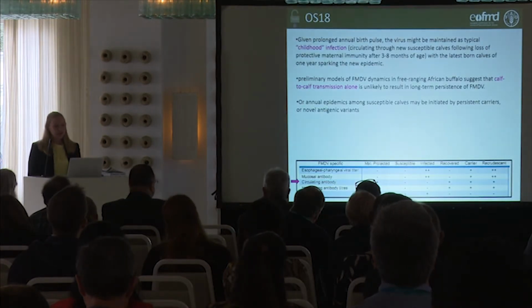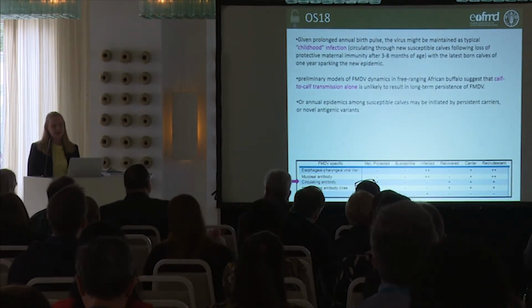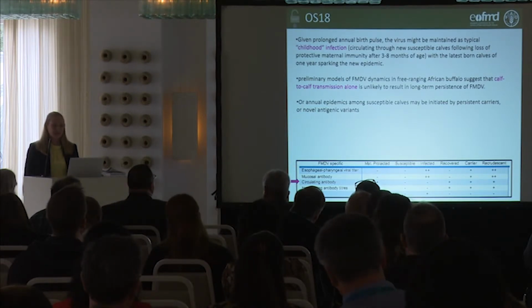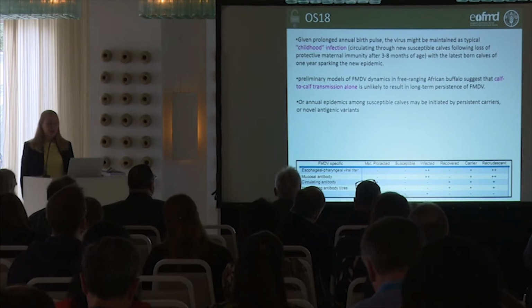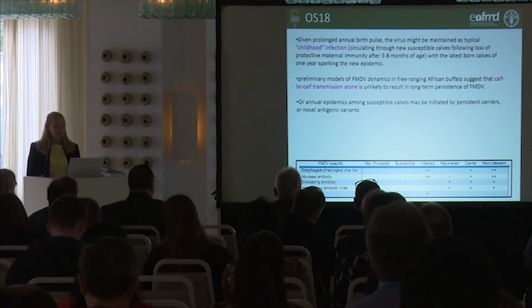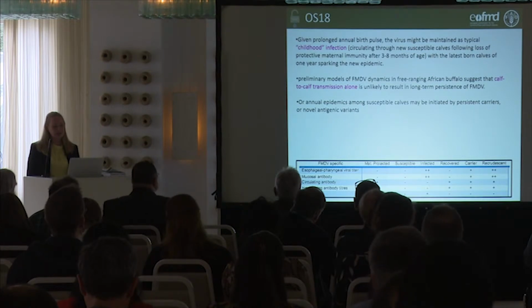So given the prolonged annual birth pulse, the virus might be maintained as a typical childhood infection, circulating through new susceptible calves following the loss of maternal antibodies, with the latest born calves of that year sparking the new epidemic. But preliminary models of FMD dynamics in this free-ranging African buffalo herd suggest that calf-to-calf transmission alone is unlikely to result in long-term persistence.